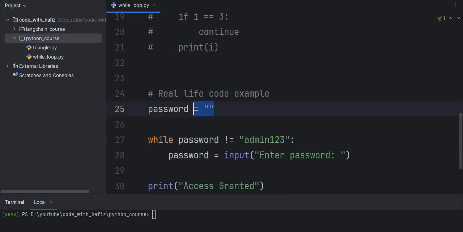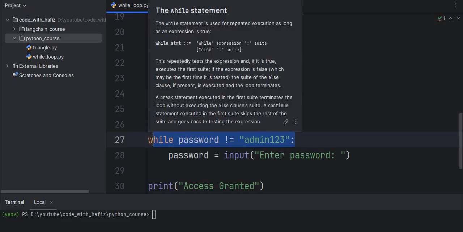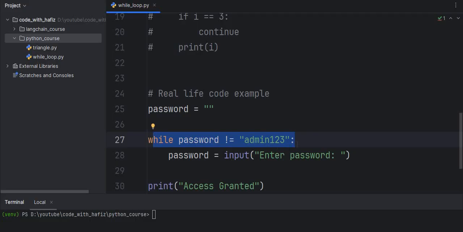Basically in this code we initialize a variable with the name password with an empty string, and while password not equal to admin123, when the password is not equal to admin123, that time this loop will be executed. That very time this code will help us enter the password again and again until the condition password not equal to admin123 is no longer met.